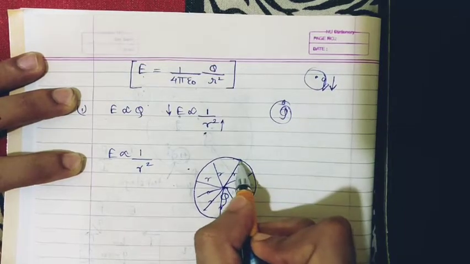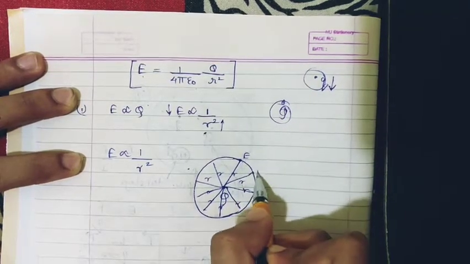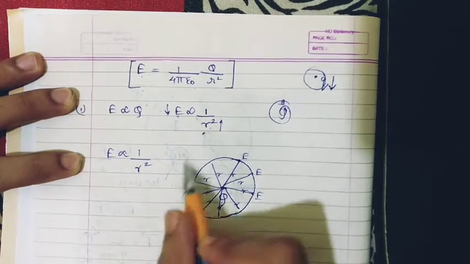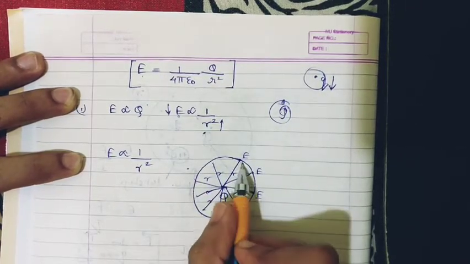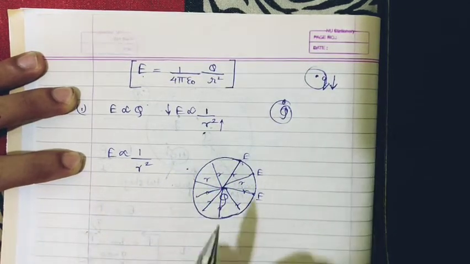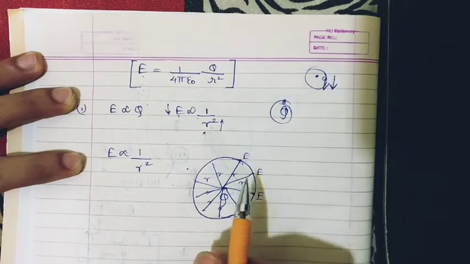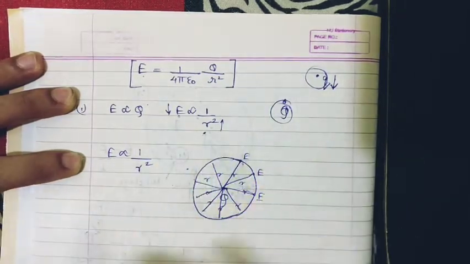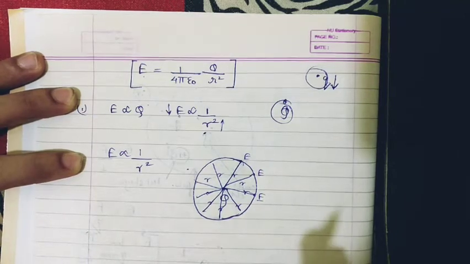Now the electric field at this point will be the same as at this point, this point, this point, and so on. Correct? Because the distance is the same. So at one particular distance, the electric field is going to remain the same. This is called spherical symmetry or radial field, because at that particular radius, at every point on that sphere, the electric field is going to remain the same.